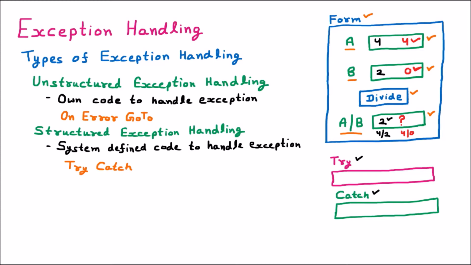Let us suppose that we are having some kind of code in which an exception can be encountered. Just like we know that whenever we write C = A / B, the user can provide the value of B as 0. So this code we are going to provide into the try block. Try means we are going to scan it. So the try block will scan that.